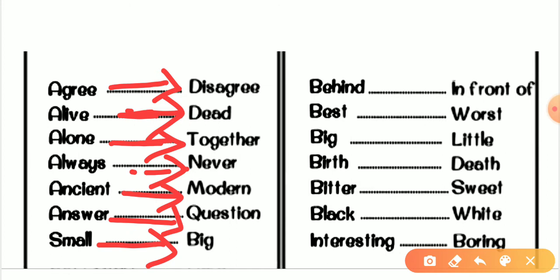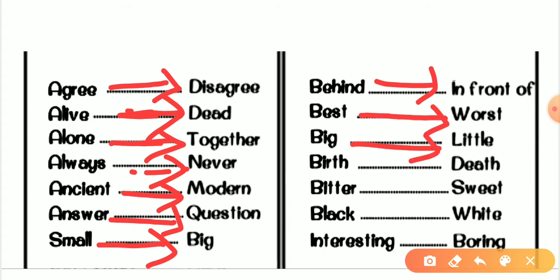After that, the word is behind. Behind means which is backside. So the antonym would be in front of, which is on the front. This is not at the behind side. So in front of. Now the next word is best. So the antonym would be worst. Next word is big. Then the antonym would be little. It means the opposite word would be little.